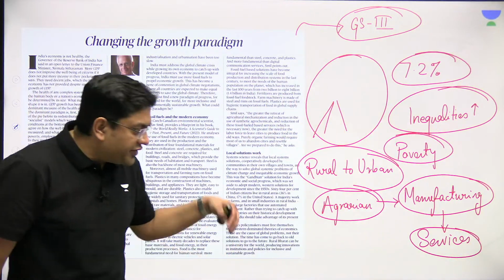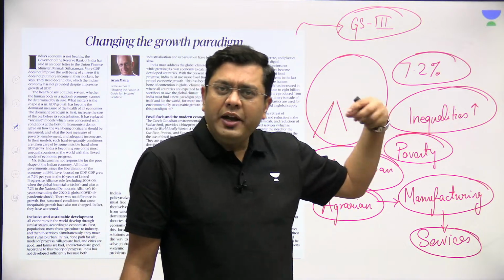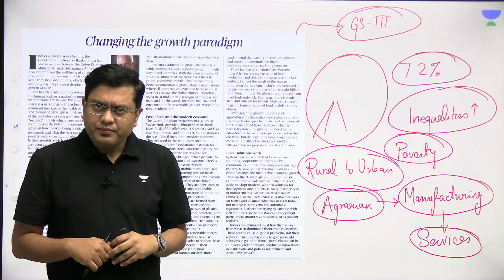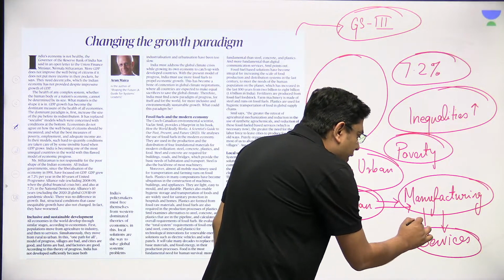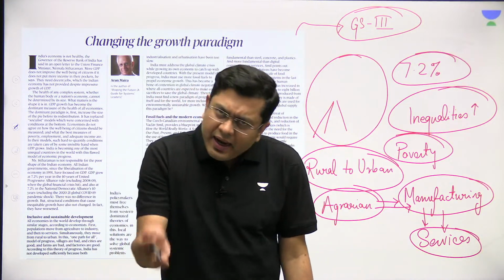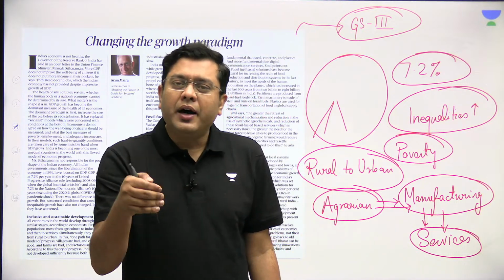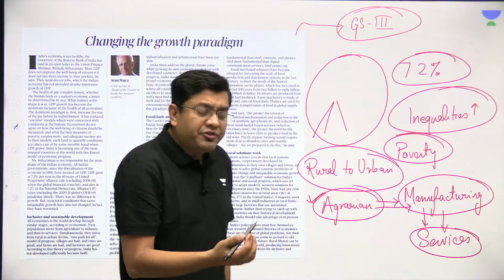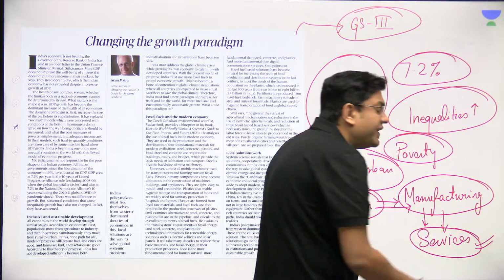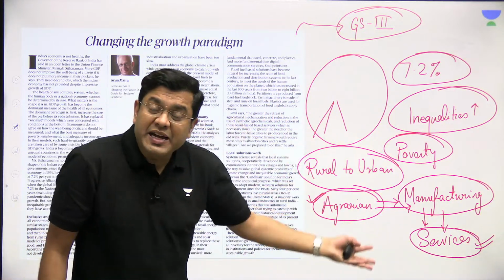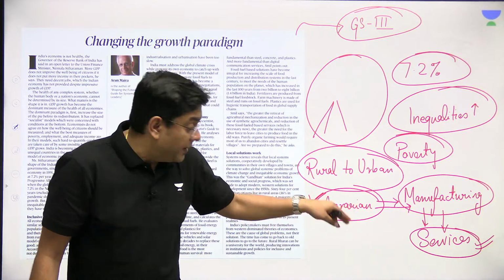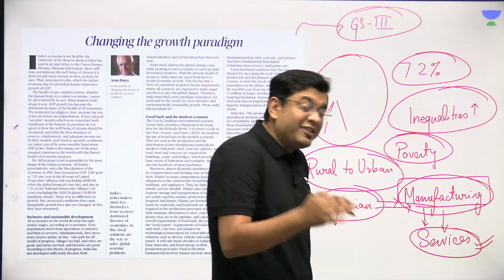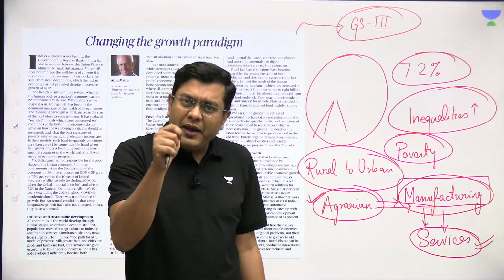So the services sector then further augments your income levels. That is at least the model that the world is following. So agrarian will lead to manufacturing, manufacturing will lead to services growth. In our case, we have skipped a step. In our case, agrarian economy was dominant, and after the agrarian economy, it was the services sector which developed, the IT sector, the hospitality sector, the airline business, for example, that has shown a tremendous amount of increase. It is the manufacturing sector which has been stymied, whose growth has been limited.